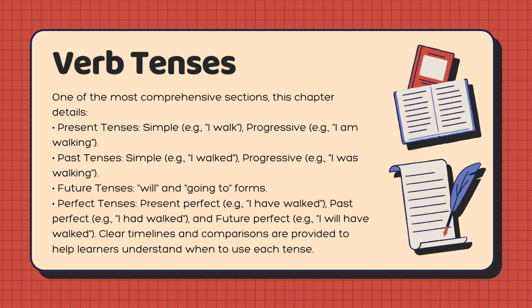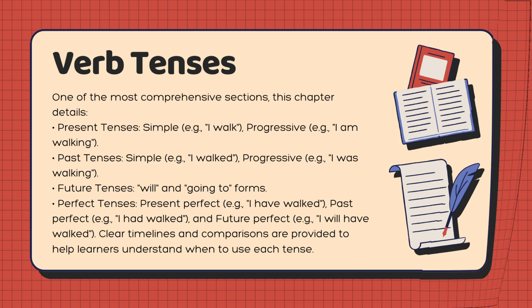Future tense. Will and going to forms. Perfect tense. Present perfect, for example, I have walked. Past perfect, for example, I had walked. And future perfect, for example, I will have walked.